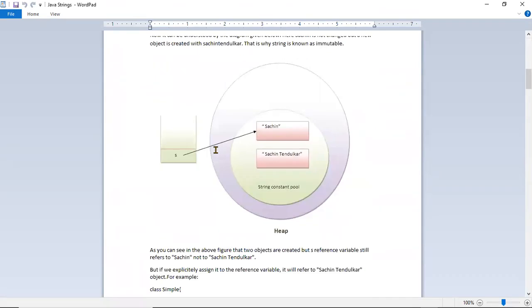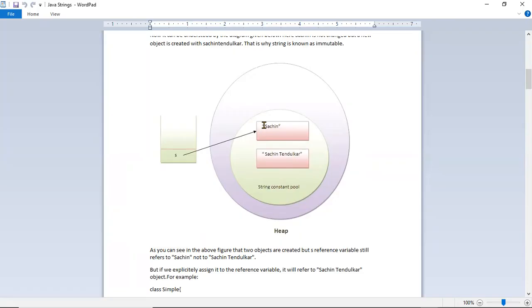There is one more thing: as we saw, heap stores all objects, and heap has one more memory space, which is the string literal pool, or string constant pool. The string constant pool is a part of the heap, where all the strings get stored. Strings mean a group of characters, as we spoke about when we talked about data types, like primitives and string. String is a group of characters.